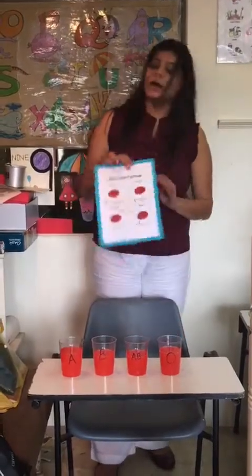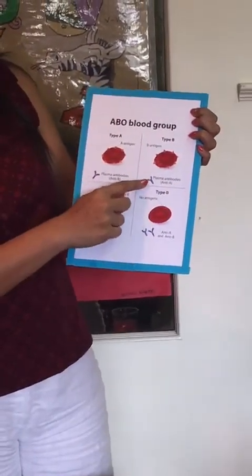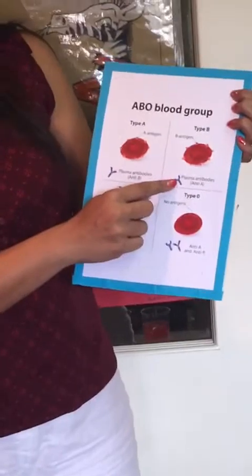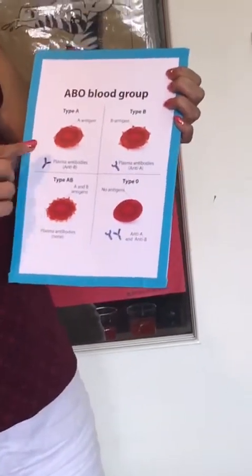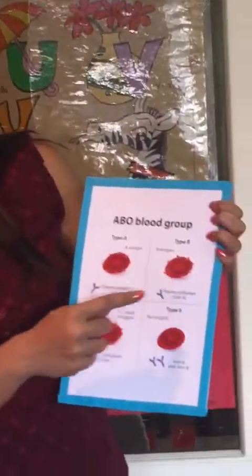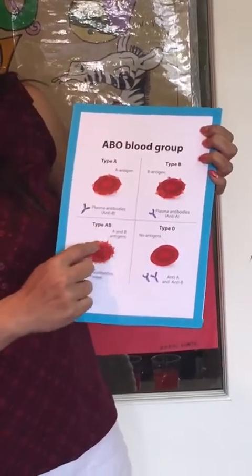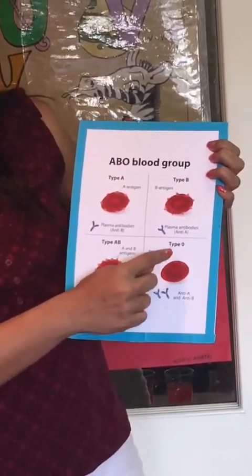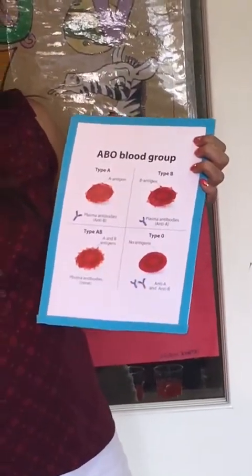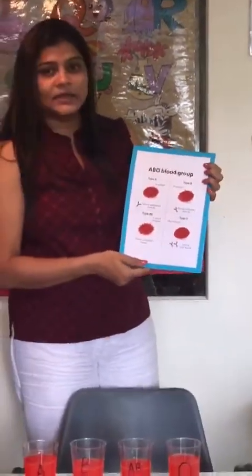So now we come here. See, you can see the different kinds of antigen. One has this kind of antibody, and this one has another kind of antibody in the blood group. So this is type A and it has an A antigen. Well, this is type B and it has a B antigen. Now can we see AB? AB has both the antigens, A and B. While we see in O, they have zero antigen or no antigen in their body. Hence it is called O type blood group.